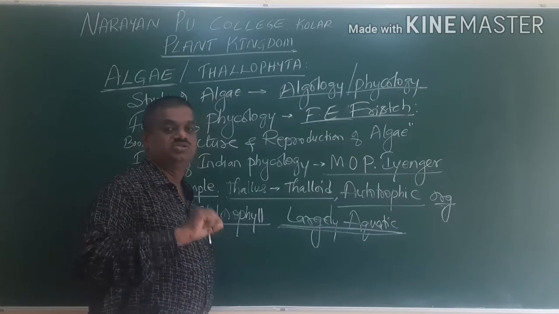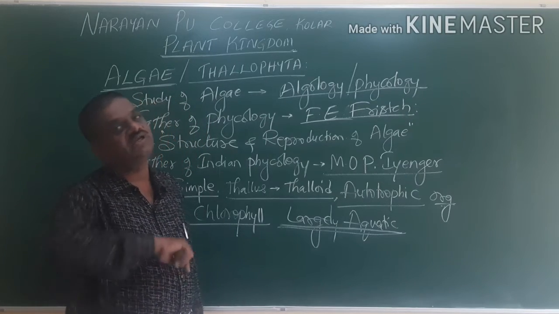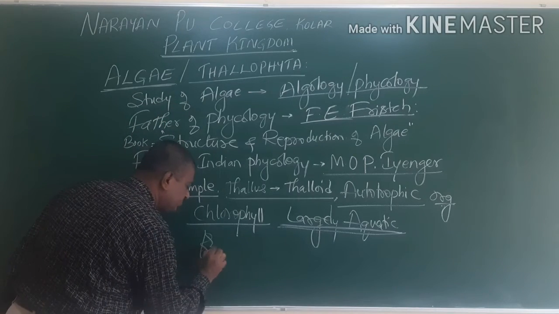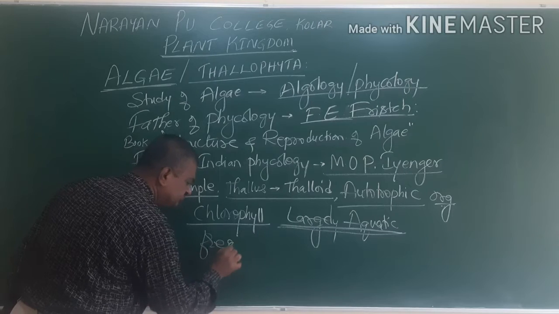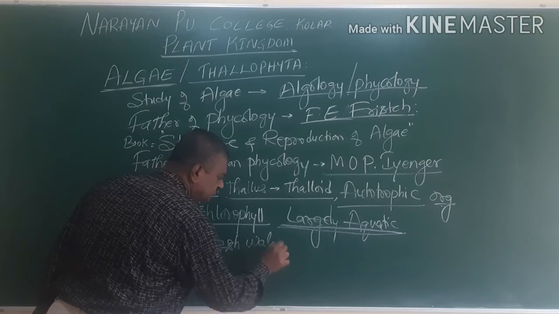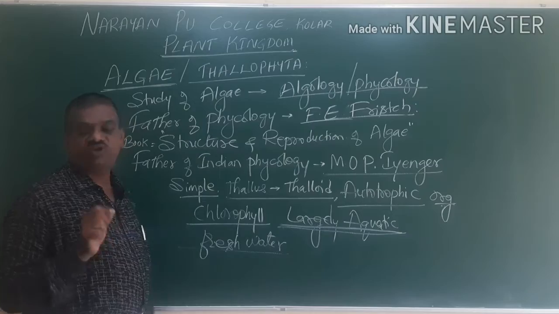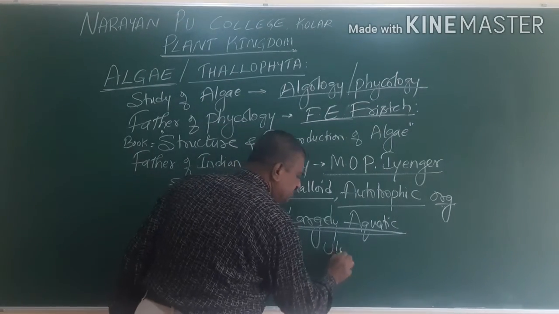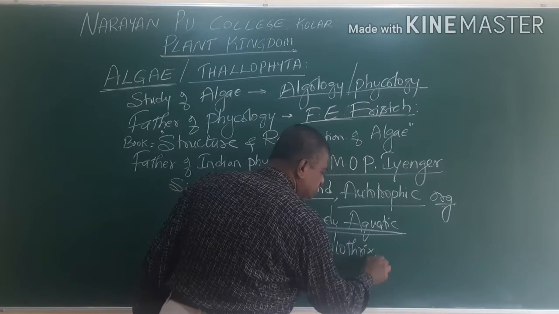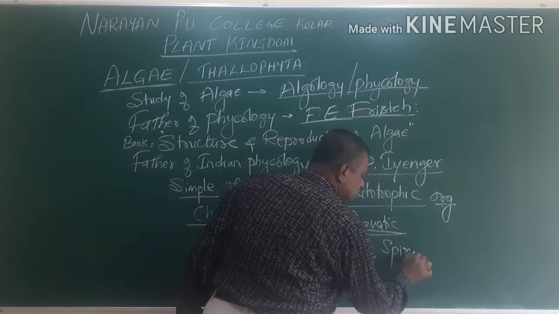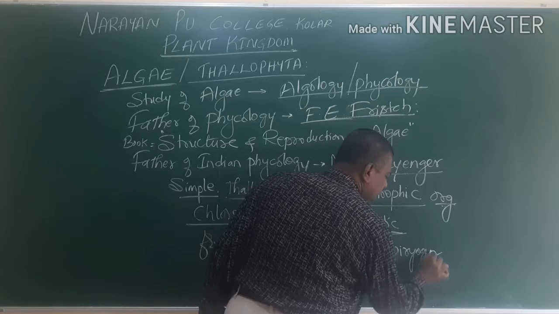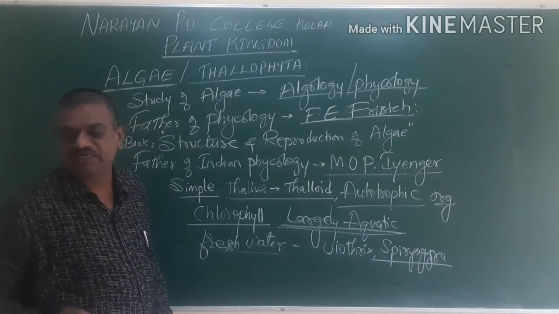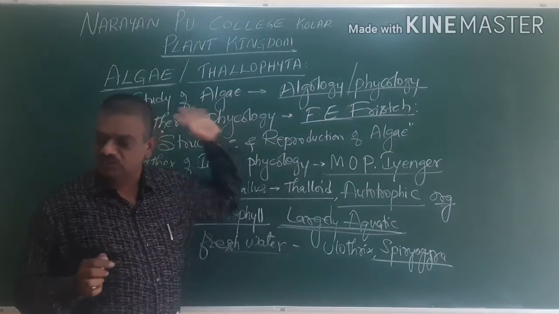We see both freshwater algae and marine water algae. Freshwater algae, you can see, include Oedogonium and Spirogyra. Spirogyra and the other one are usually freshwater algae.